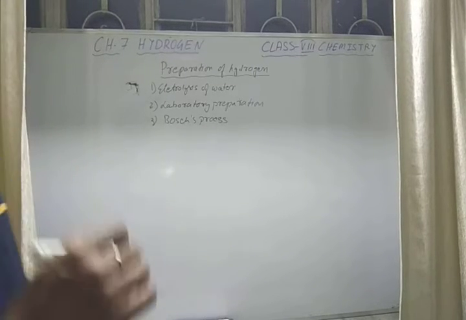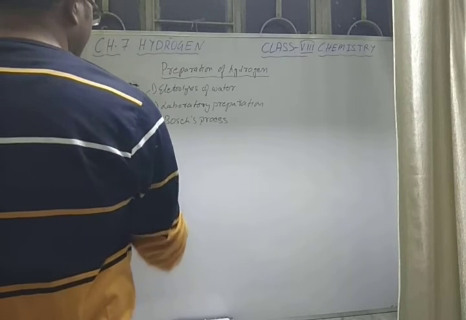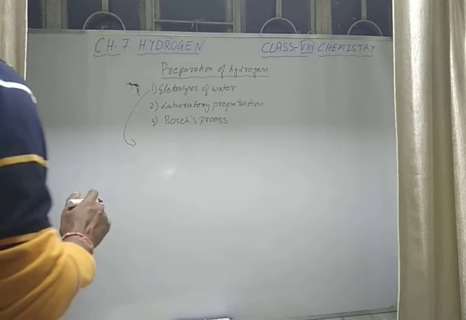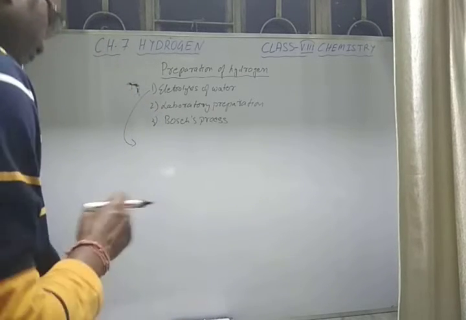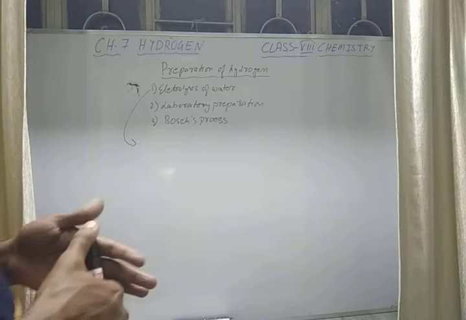In this video lesson we will see the first topic, that is electrolysis. Before doing the electrolysis of water we have to know a few points. What is electrolysis?